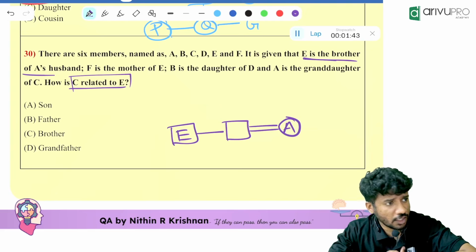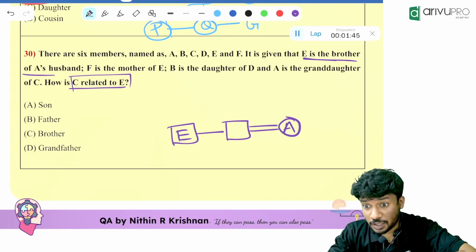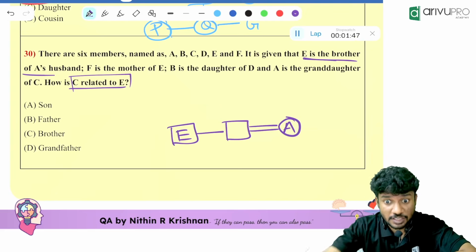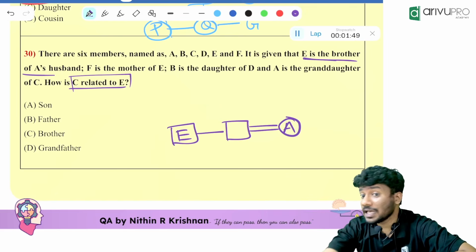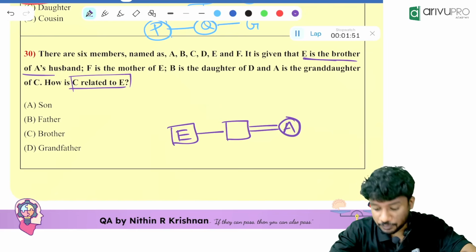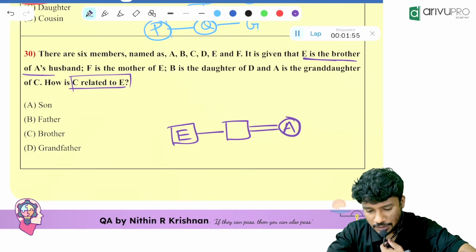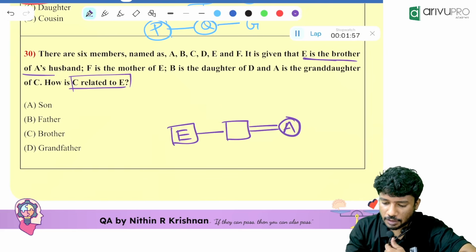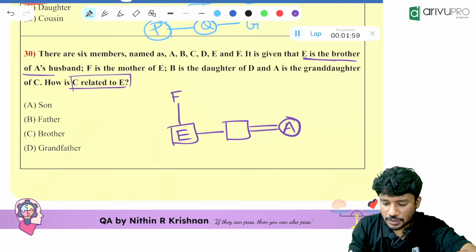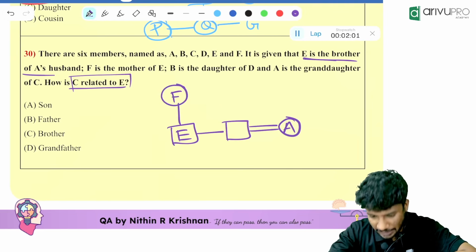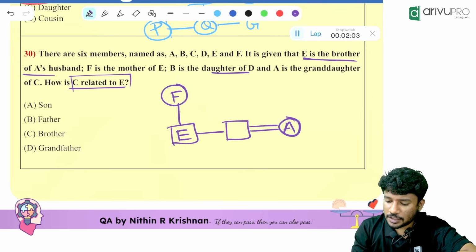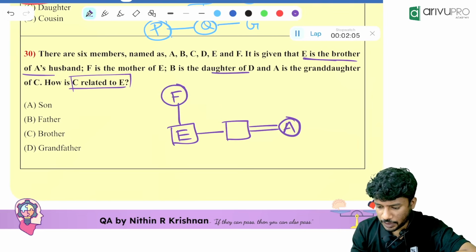A is having a husband. So whenever a double line is coming, we should understand that it is a married relation. Whenever a male is coming, that means that person is the husband. Okay. Then E is the brother of A's husband. That is done. F is the mother of E. Then B is the daughter of D.